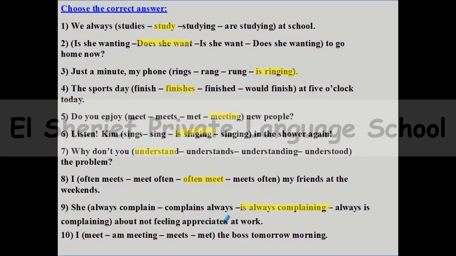Number 10, I space the bus tomorrow morning. Do you remember a timetable or arranged action in the future, tomorrow morning? So that means that this is an appointment for tomorrow morning. So I'm meeting the boss tomorrow morning.